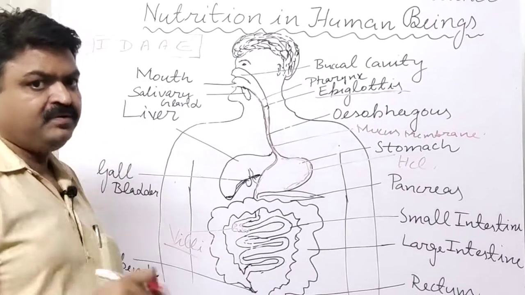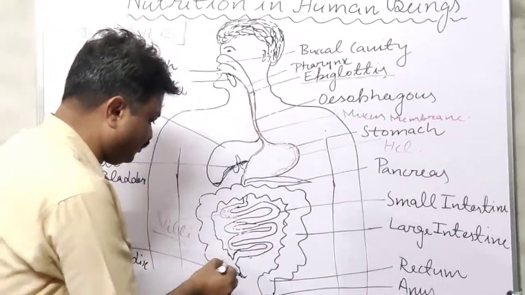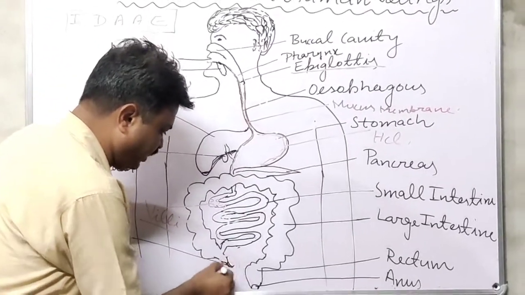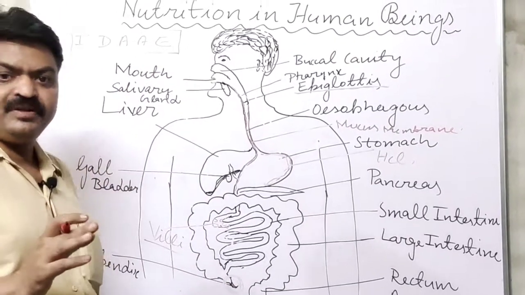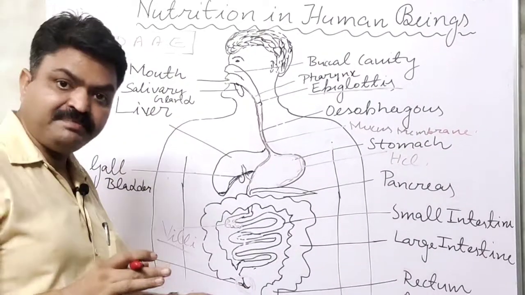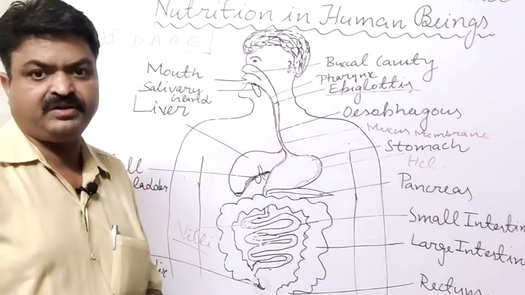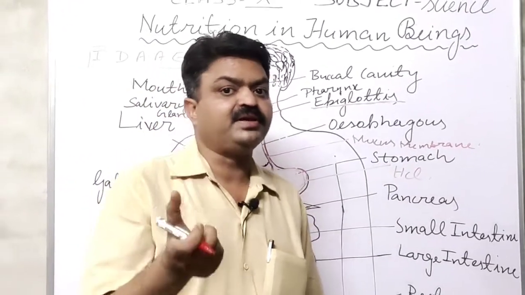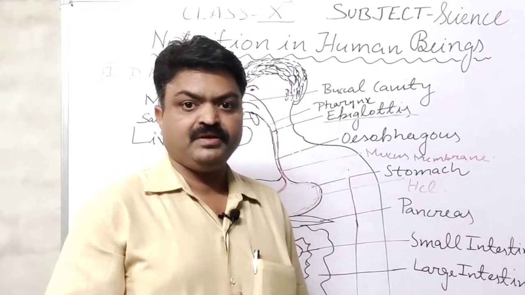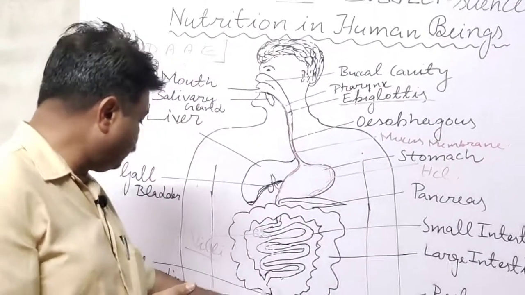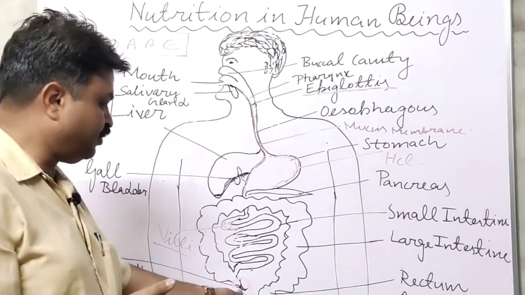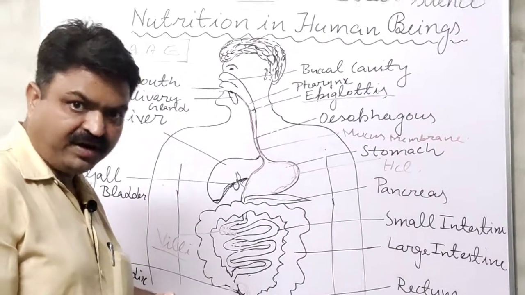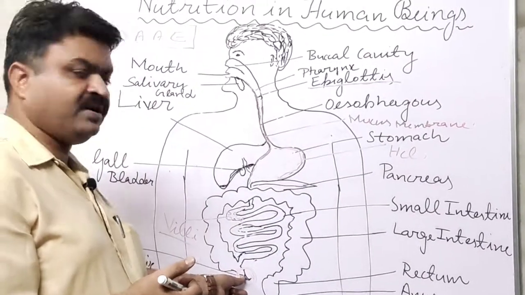And there is another organ attached to this, known as the appendix. Now this appendix has become a vestigial organ, student, because generally we take cooked food. That's why there is no use of this particular organ, and now it is found as a vestigial organ inside our body.